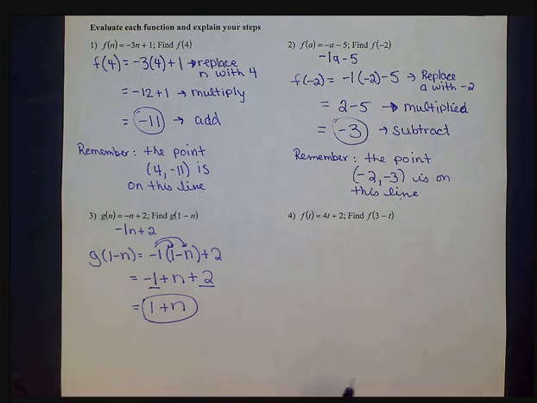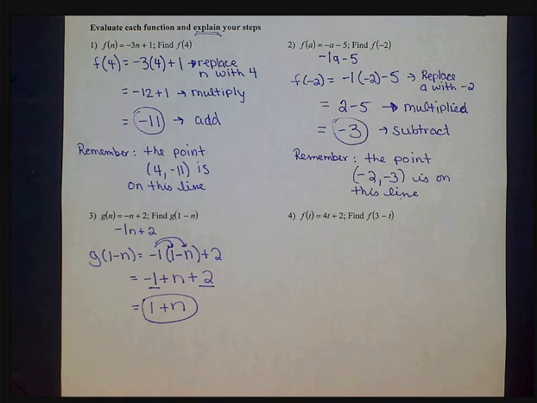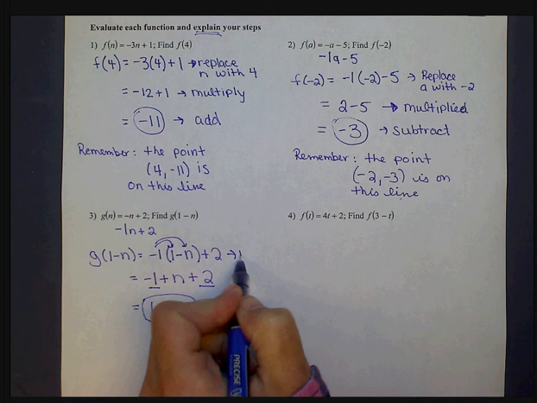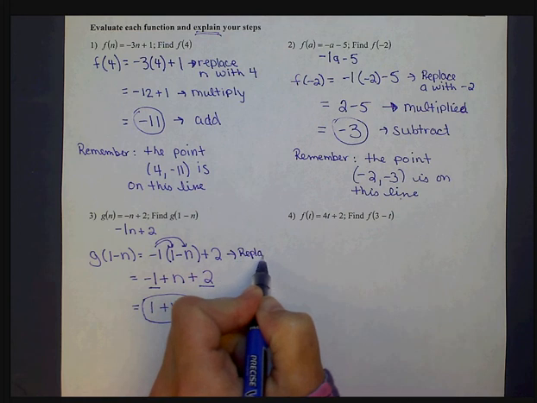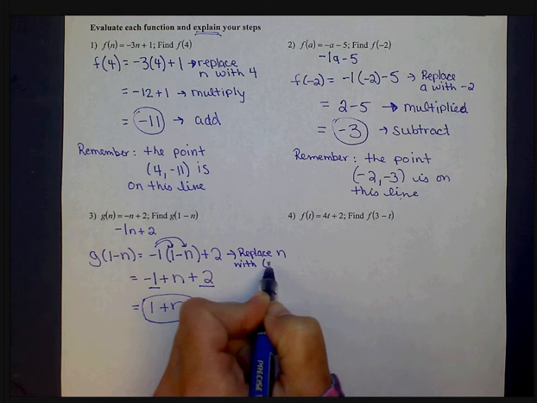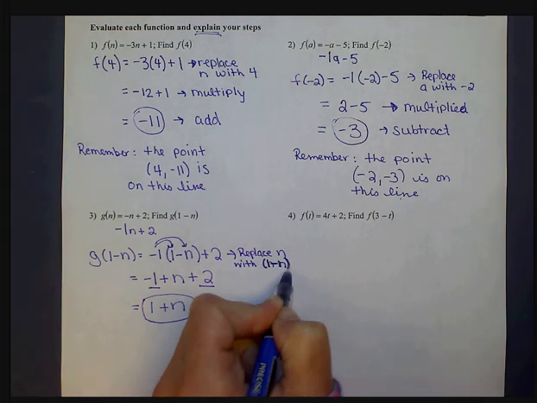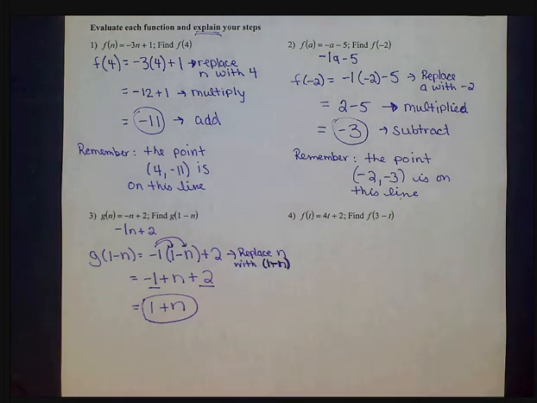Now we can't forget to explain our steps because our directions say explain your steps. So our first step was to replace n with 1 minus n. And remember, always put that in parentheses because it is an expression.